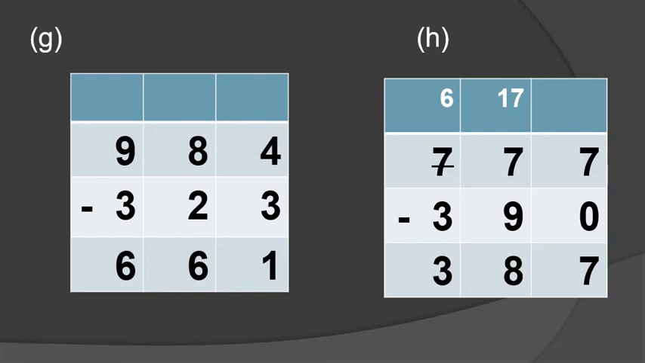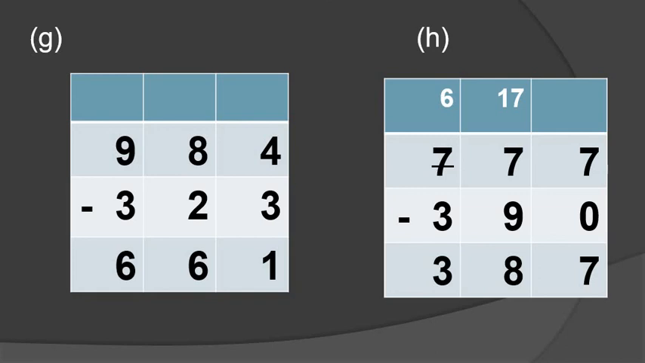8 minus 2. How many, students? 6. 9 minus 3, how many? 6. Understood, all students? Now we move on. Question number H is 777 minus 390.